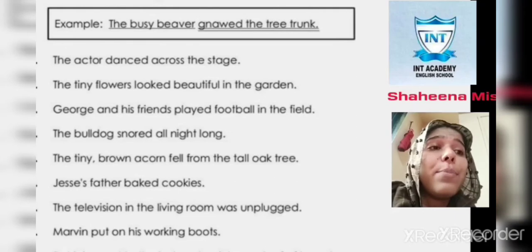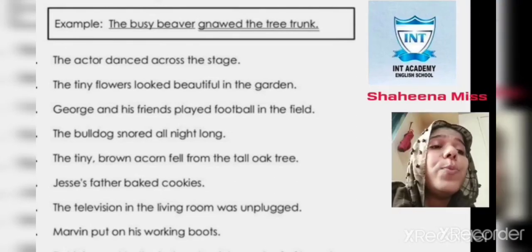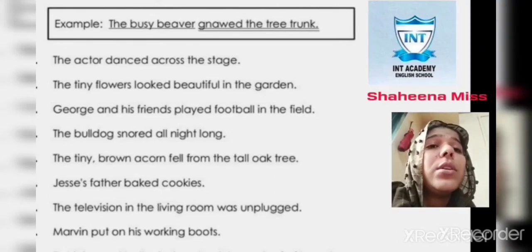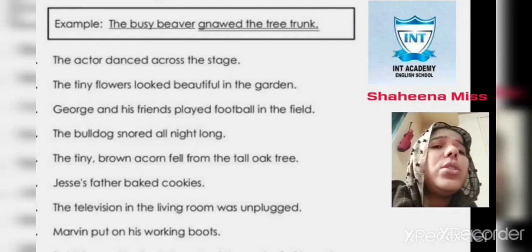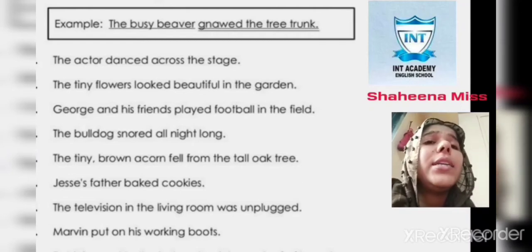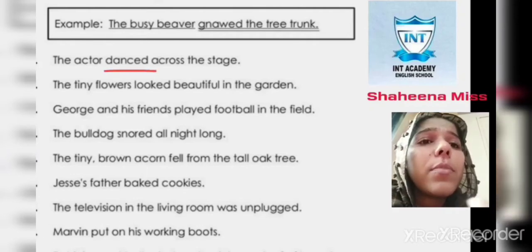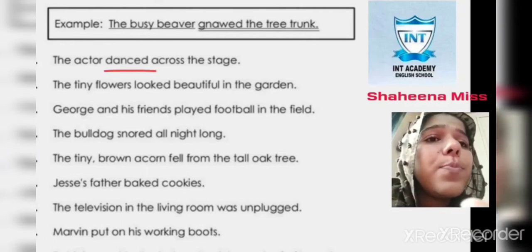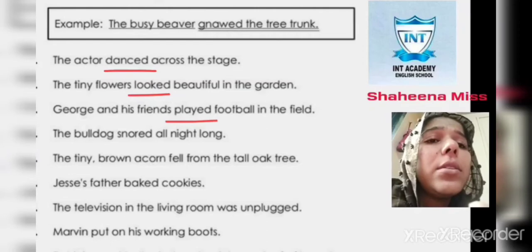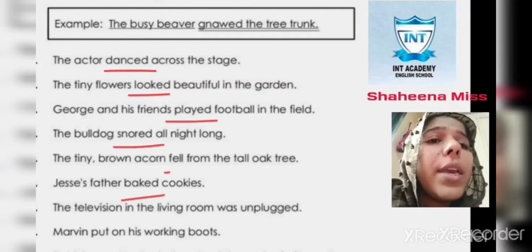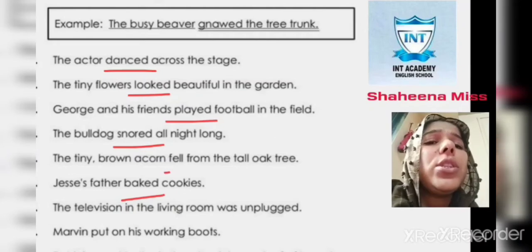Now I'm giving you a trick. Just pay attention over here. Don't do anything else, just underline the verb in each sentence: danced, looked, played, snowed, fell, baked, like this. In each sentence, just underline the verb.